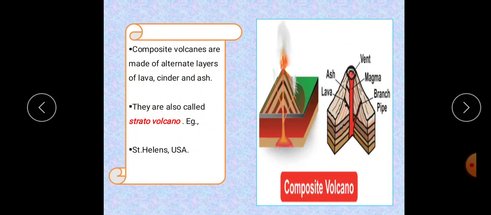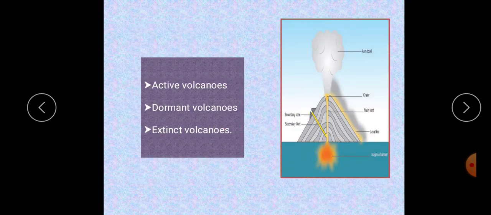The next one is called composite volcano. These volcanoes are made up of alternate layers of lava, cinder and ash. So this is also called stratovolcano. Example, St. Helens, USA. Then we will see about the active, dormant and extinct volcanoes.